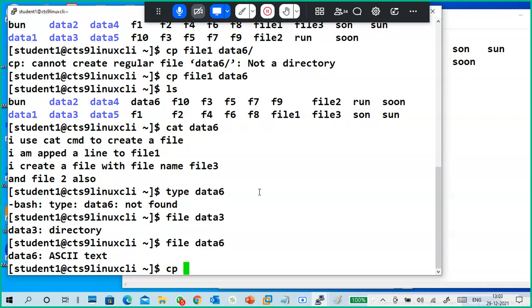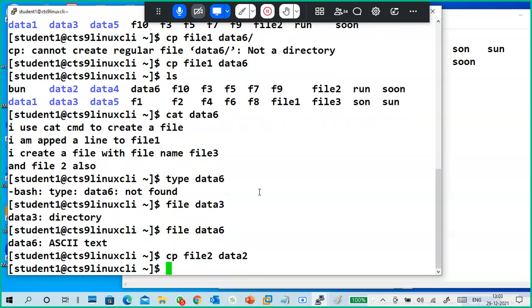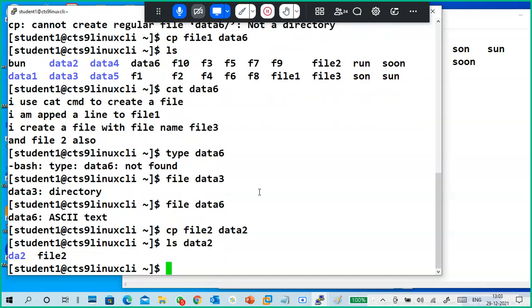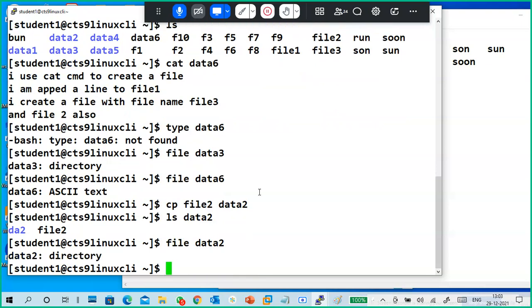Okay, cp file to data 2. I didn't put a slash here. I'm not going to put a slash. Is it copied or not? ls data 2. It is copied. Data 2 is a directory like that.